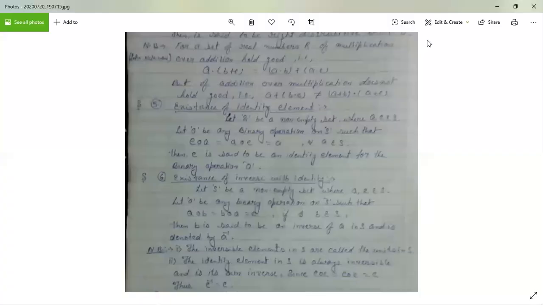Now, in your last class, I discussed some laws of binary operation. The first one is the closure axiom. The second one is commutativity. The third one is associativity. And the fourth one is the distributive law, of one operation with respect to another operation. For this, we have seen an example: the distributive law of multiplication over addition holds good, but the distributive law of addition over multiplication doesn't hold good.